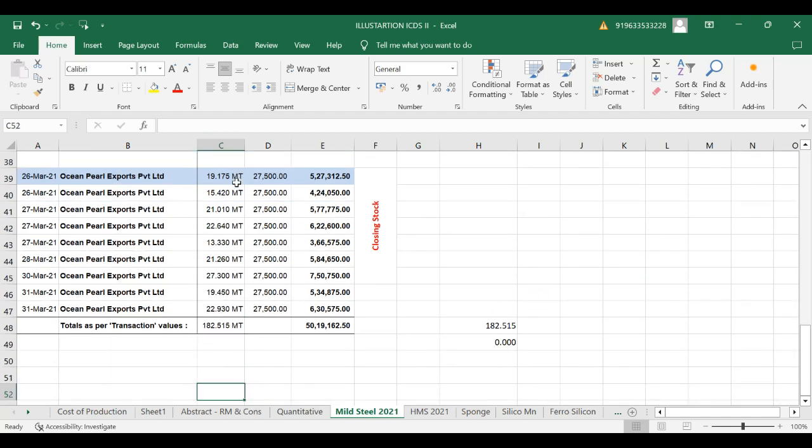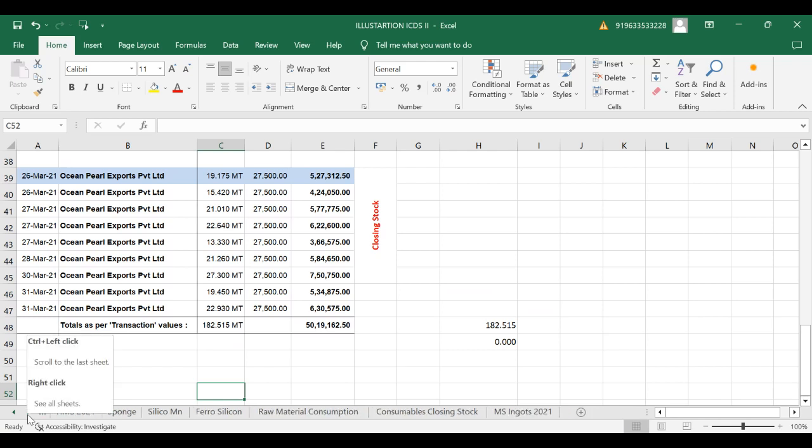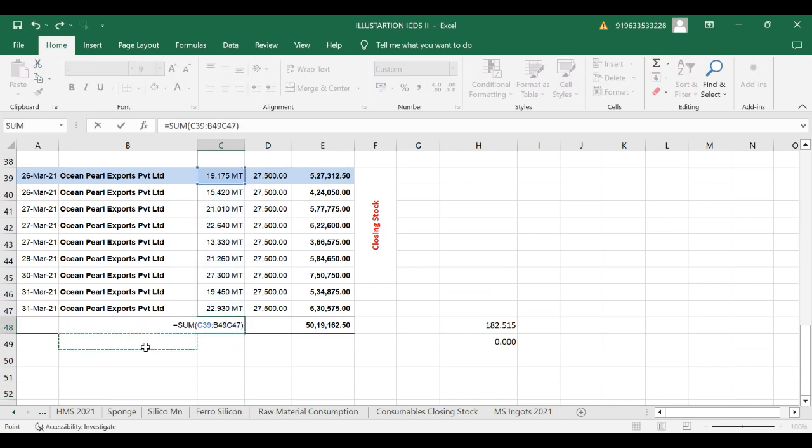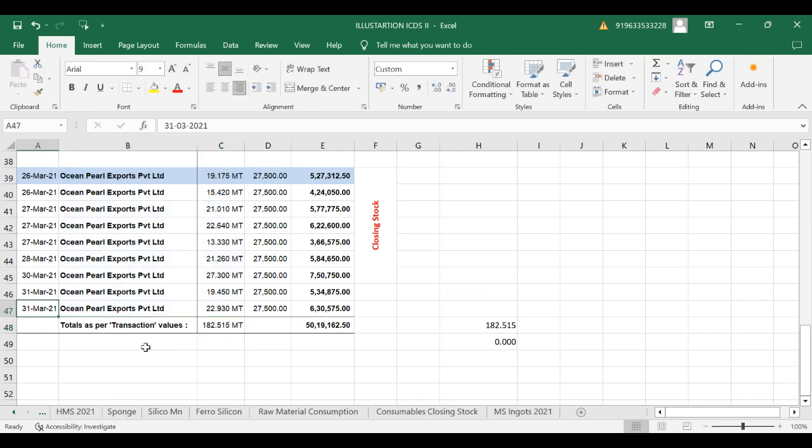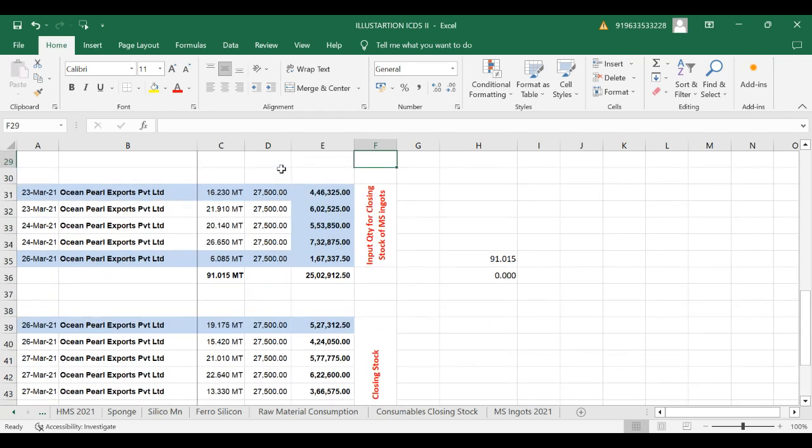Here as I was mentioning, total raw material stock of raw material in hand as on date was 182.15. So backward if you go till this date, it would have been there. It's the fundamental presumption of FIFO. So closing stock of raw material as far as MS scrap is concerned, you may take on this basis. Then you would be knowing how much has been issued. You would be having that input output ratio.